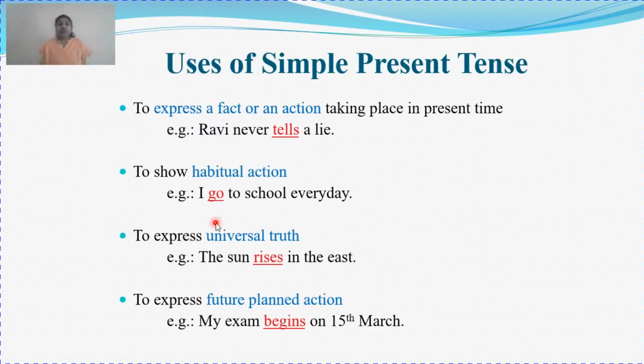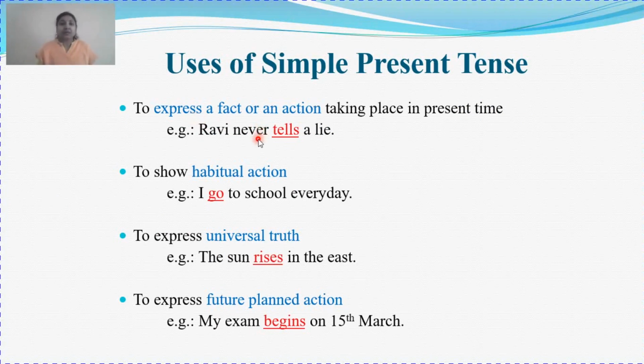Let's study some more uses of simple present tense. The first one is to express a fact or an action taking place in present time. This is what we have discussed just now. Any action taking place in the present time is simple present tense. Like, Ravi never tells a lie.